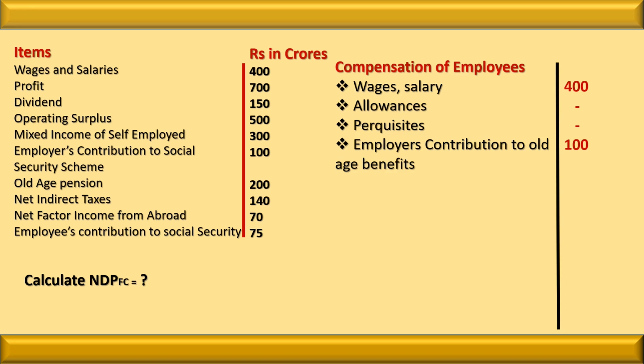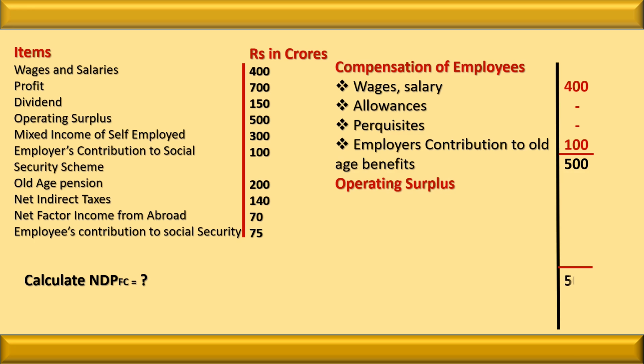Because employer's contribution is the sum total of the contribution made by the employer to the employees. Under it, the gratuity, pension, provident fund, everything comes. Since the total is given, we don't consider the breakups of the employer's contribution. So only we consider 100. So the total of the compensation of the employees becomes 500.